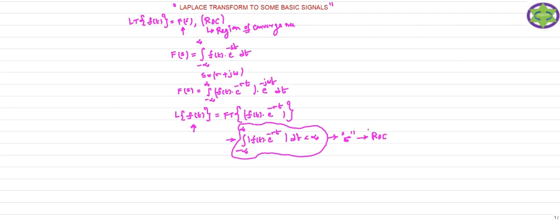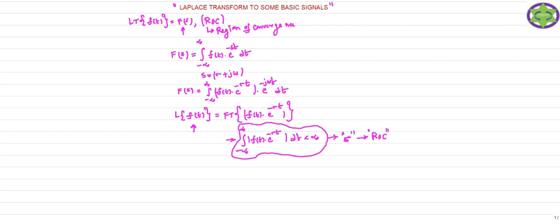Observe clearly here, in the formula it is evident. If you want to find the Laplace transform of f of t, you just find the Fourier transform of f of t into e power minus sigma t. Now what is the condition required to find the Fourier transform of any signal?